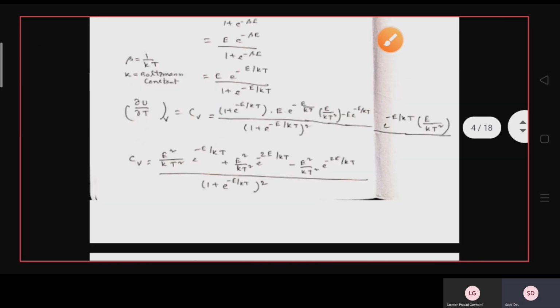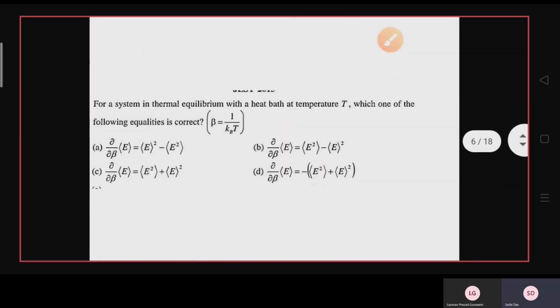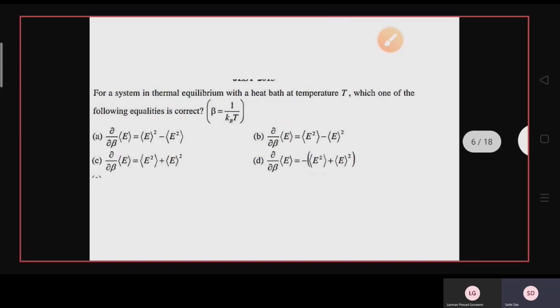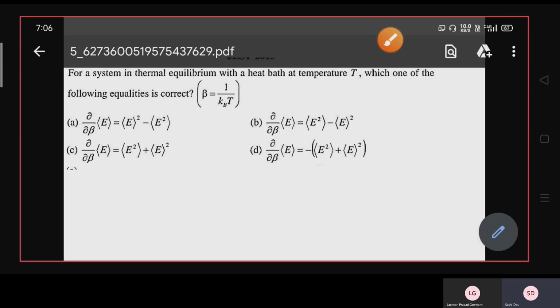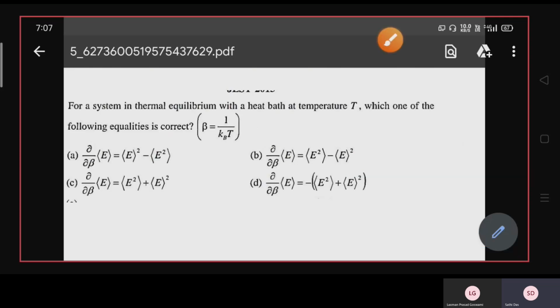Now come to the next question: for a system in thermal equilibrium with a heat bath at temperature T, which one of the following equalities is correct? Del beta of E average is E average square minus E square average; del beta of E average is E square average minus E average square; del beta of E average equals E square average plus E average square; del beta of E average equals minus of the bracket E square average plus E average square. So first you should know what this system is.